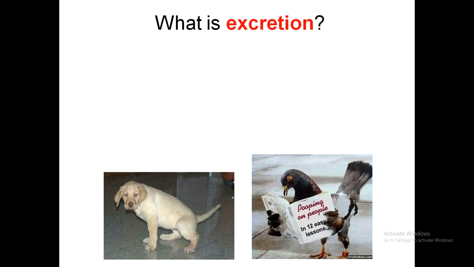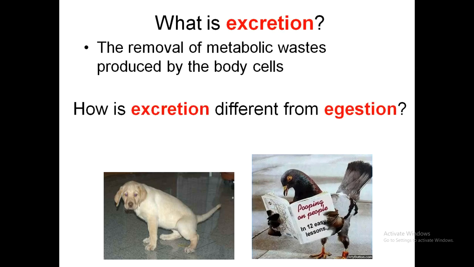What is excretion? Excretion is the removal of metabolic waste products which are produced by the cells, like the waste products of all the reactions which occur inside the body of living organisms. So these are the intracellular waste products which are produced by the cellular activities of the cells or of the body.